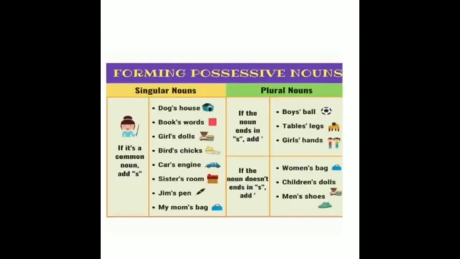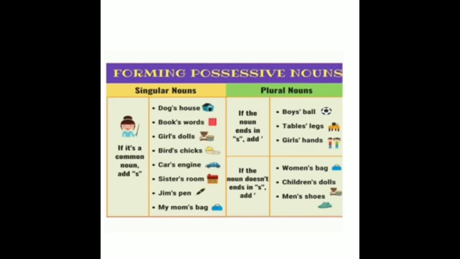Let's look at this slide: Forming possessive nouns. Singular nouns, plural nouns. See here singular nouns: dog, book, girl, bird, car, sister, gym, my mom. These are all singular nouns. For singular nouns, how do we show the possession? By adding apostrophe s. So dog's house, book's words, girl's dolls, bird's chicks, car's engine, sister's room, Jim's pen, my mom's bag. To show the possession for the singular noun, we add apostrophe s.